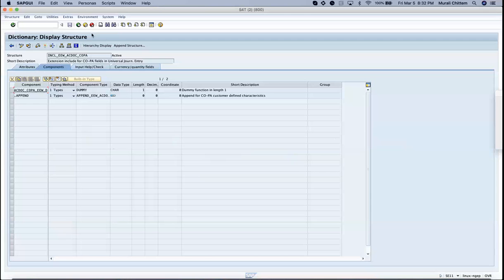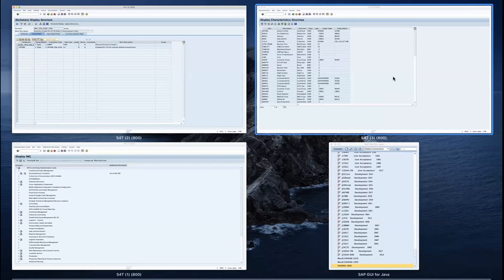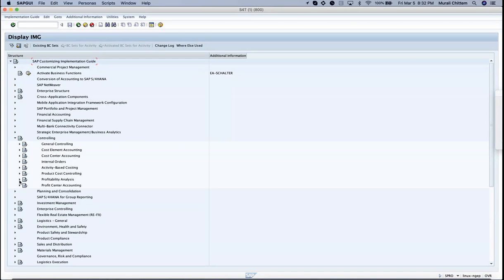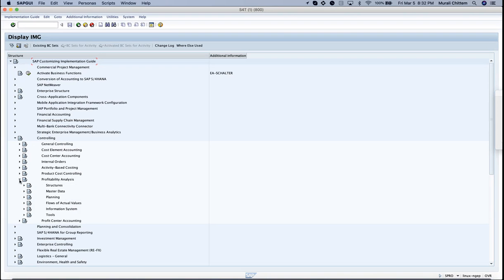Quickly, I will go into SAP. Only one question. Yeah, go ahead. Will the characteristics be derived based on the derivation rule?